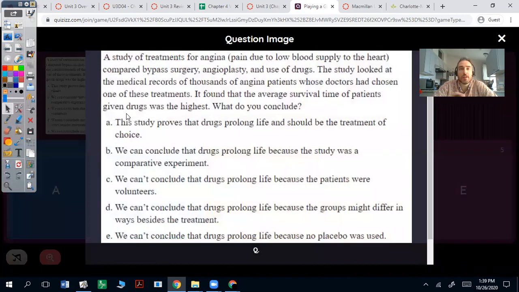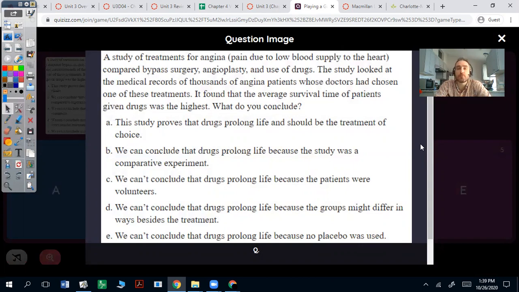Number 2, a study of treatments for angina, not sure which one that is, pain due to low blood supply to the heart, compared bypass surgery, angioplasty, and use of drugs. The study looked at the medical records of thousands of angina patients whose doctors had chosen one of these treatments. It found that the average survival time of patients who were given drugs was the highest.